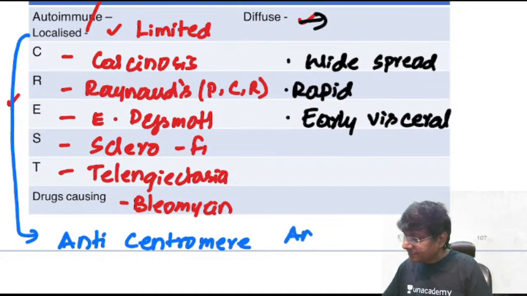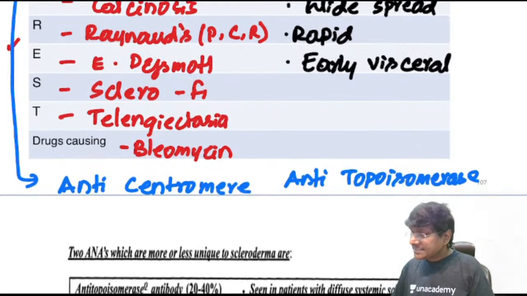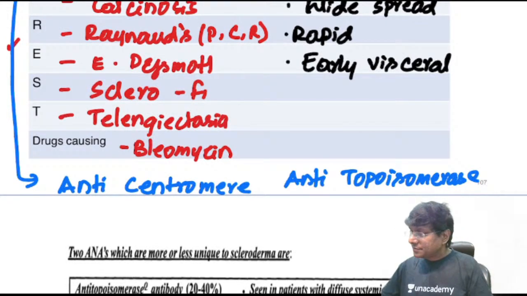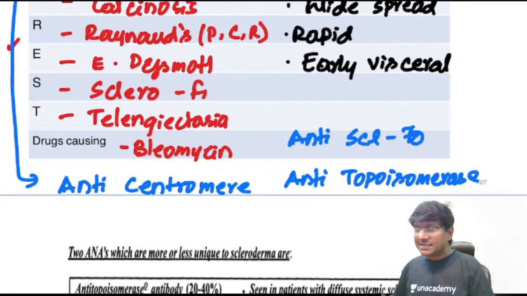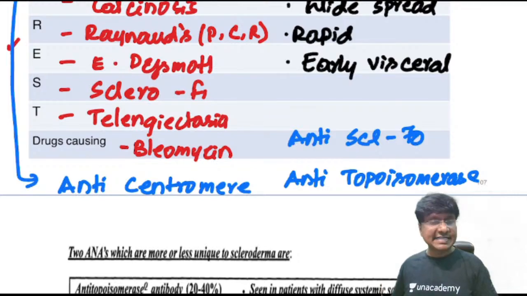The antibody here will be anti-topoisomerase. Okay, that will be the antibody in case of diffuse scleroderma, right? Or another important antibody will be anti-Scl-70. So these are the antibodies that will be helpful for diagnosing scleroderma.